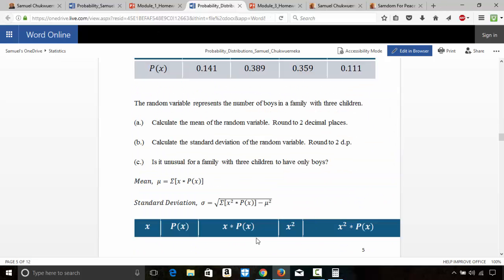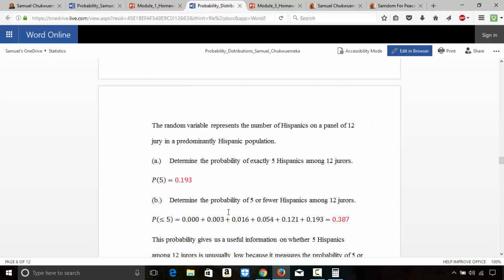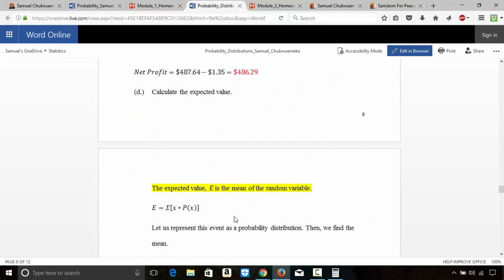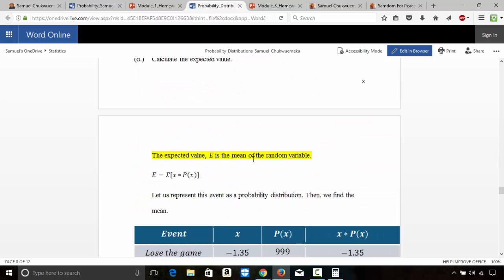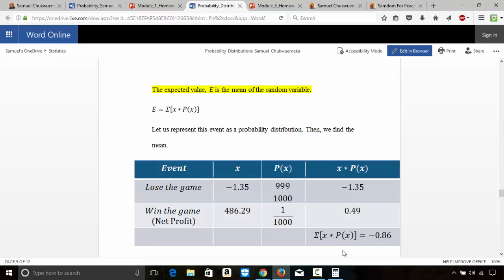This is the formula you're gonna use here. The mean, so this is the expected value. I also mentioned it somewhere here. Expected value is the mean of the random variable. This is the formula you're gonna use, so you can look at it there.